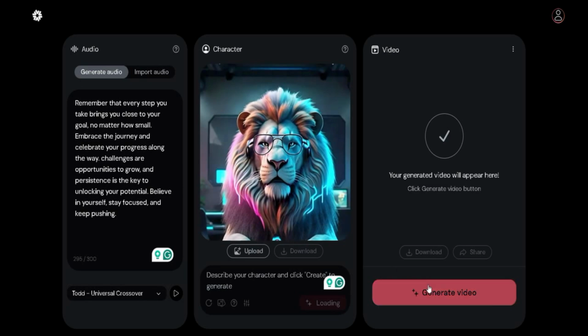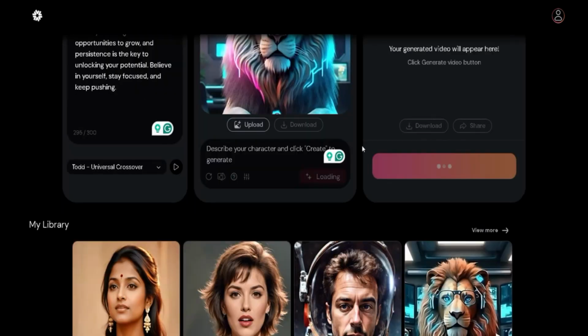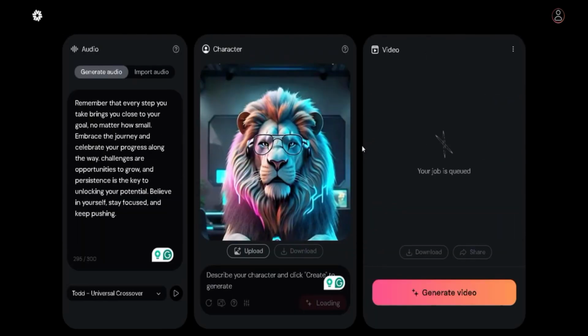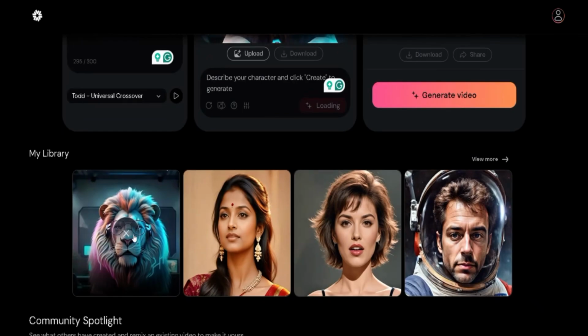After that, I'll click on generate video to generate, and you can see that it is queued. So what I'm going to do is fast forward this one, then I will see you guys from the video being generated below.